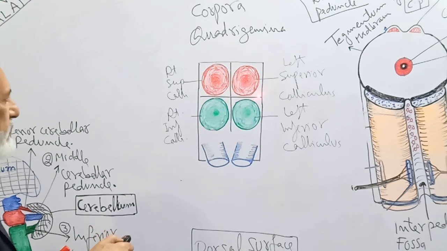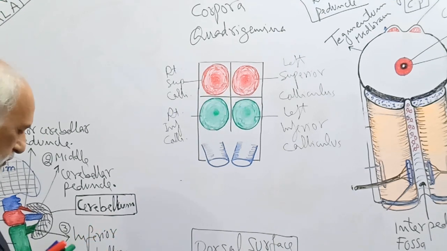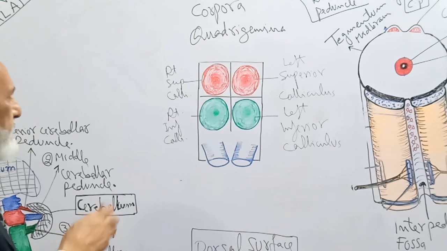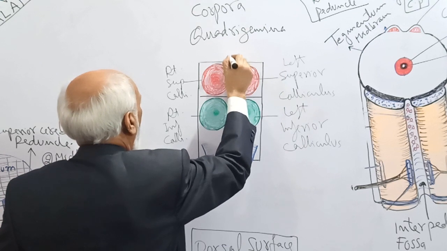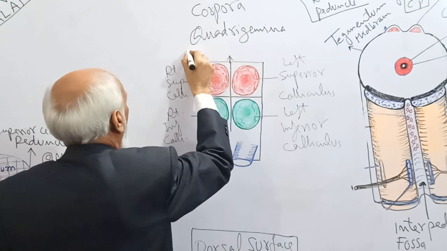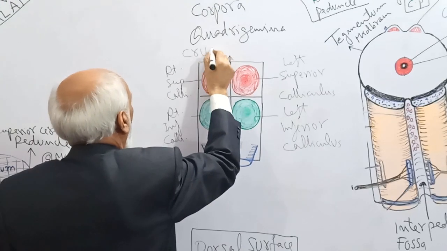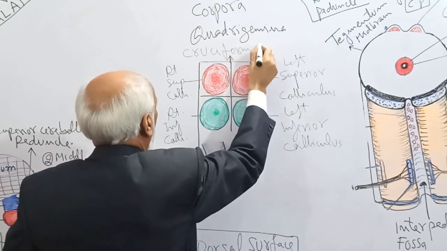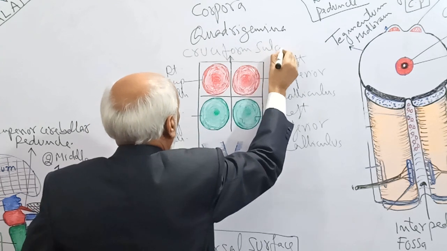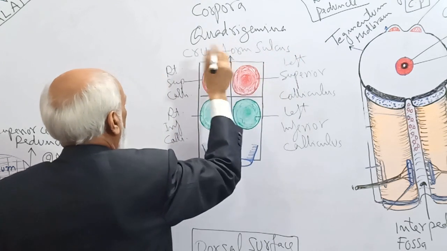This sulcus is known as the cruciform sulcus.